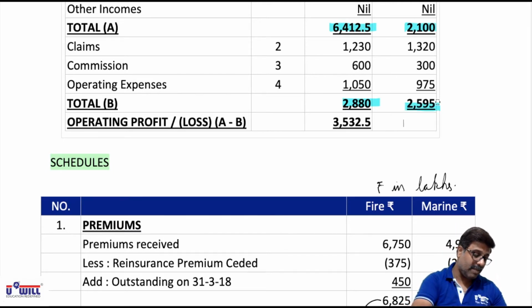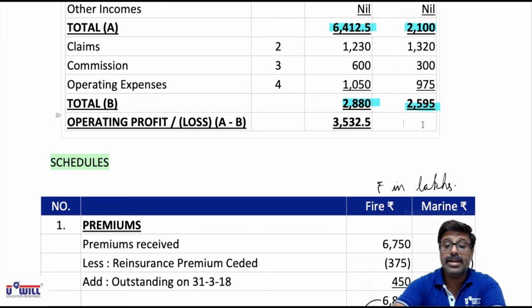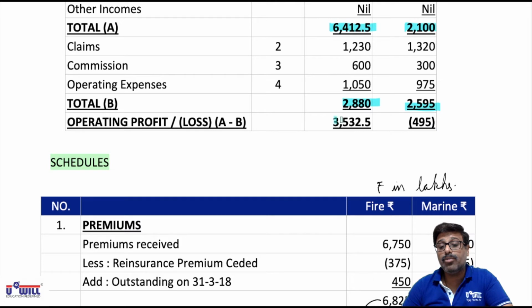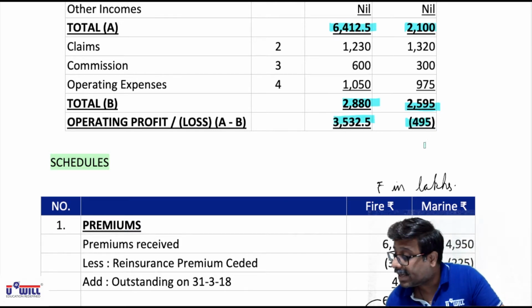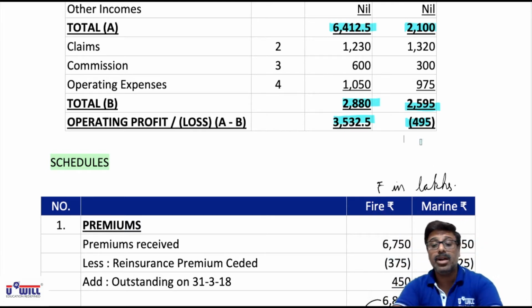So loss of 495. So that will write it in bracket 495. So in case of fire business, there is a profit of 3532.5. In case of marine business, there is a loss of 495. So this is how we have to solve the questions related to revenue account.